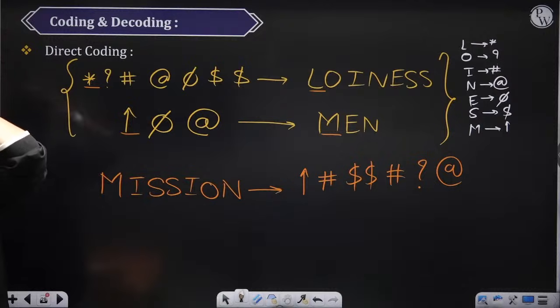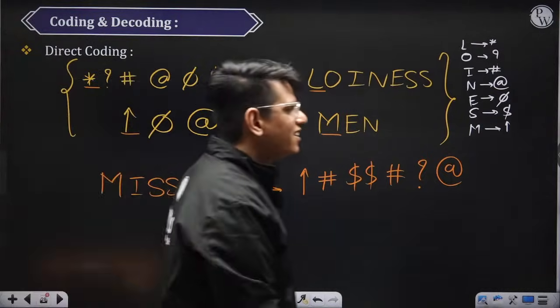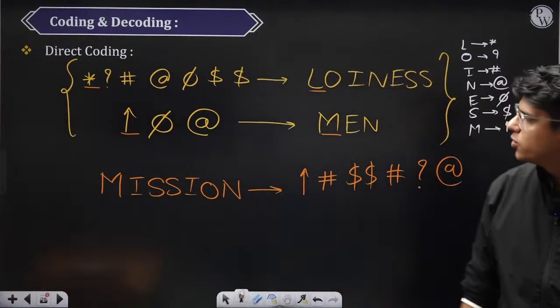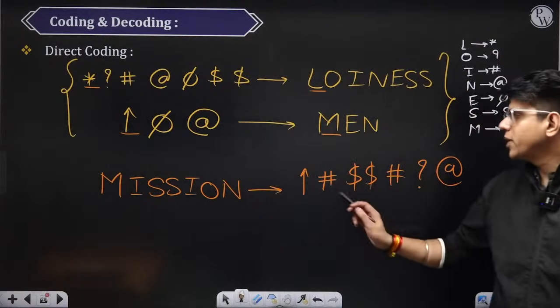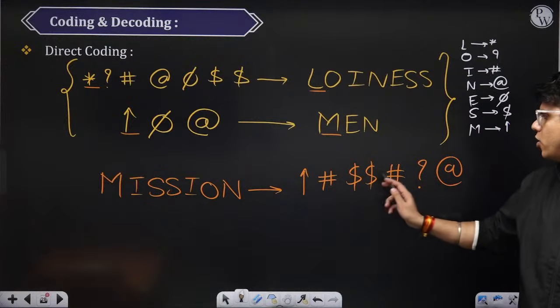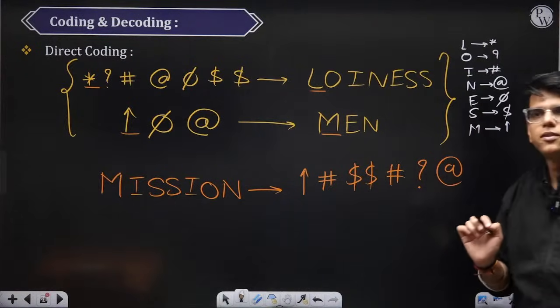ठीक है. अच्छा, you won't be able to type the codes. Don't worry. The answer will be, you can check upper arrow, hashtag, $, hashtag, question mark, @. ठीक है.